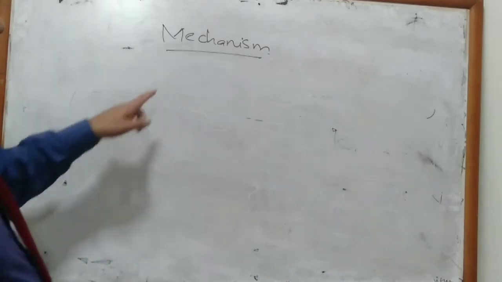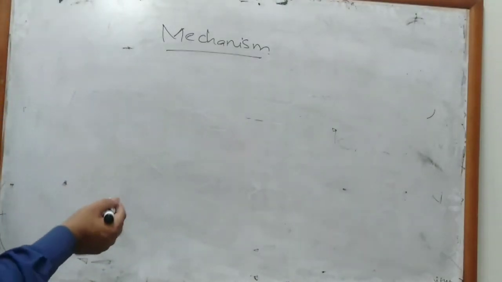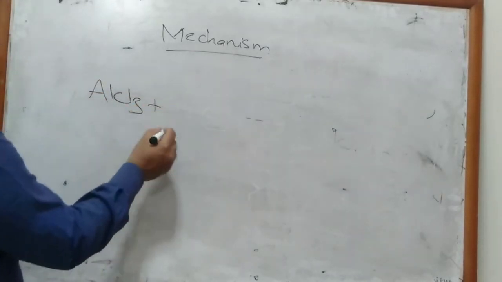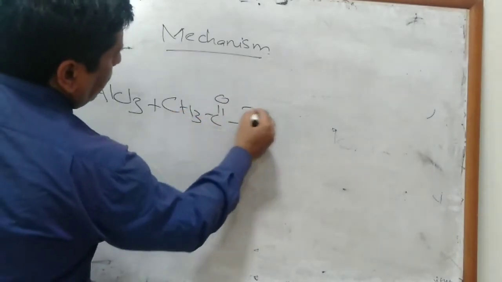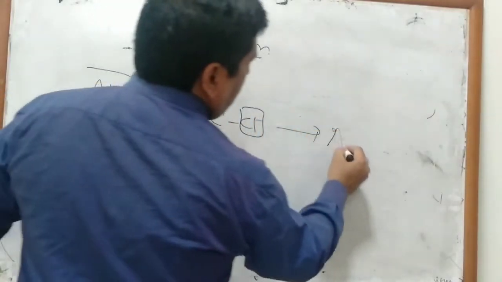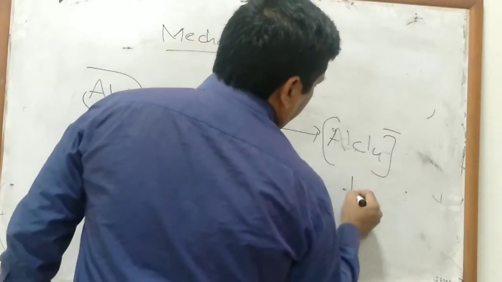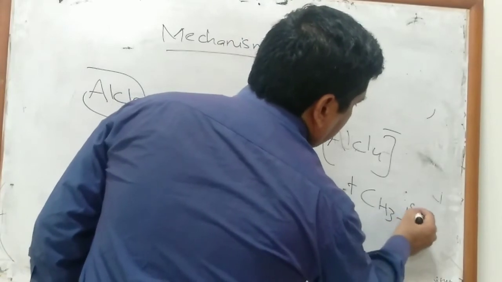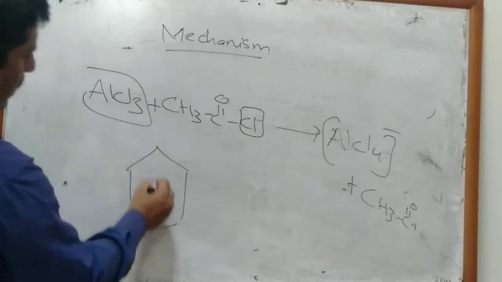Friedel-Crafts acylation mechanism is somewhat similar to Friedel-Crafts alkylation. In Friedel-Crafts acylation, AlCl3, which is working as a catalyst, will act on acyl chloride and extract its halide anion, forming AlCl4-, an intermediate, and a carbocation, that is the acyl carbocation. That acyl carbocation will attack the benzene nucleus.